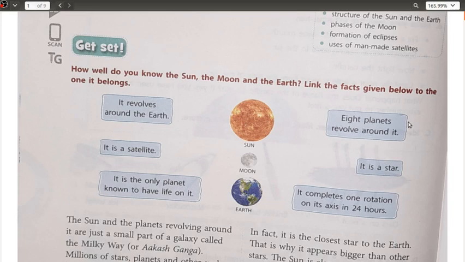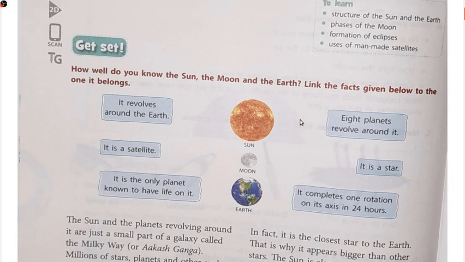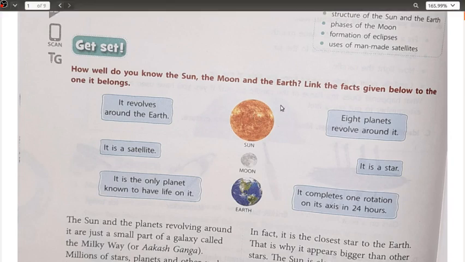Second, 8 planets revolve around it, because the sun is in the center and all the other planets, whether it is the earth, Jupiter, Saturn, Mars, Venus or whatever, out of all these 8 planets, they keep on revolving around the sun in their fixed orbits. Okay, so these are the two statements for the sun. 8 planets revolve around it and it is a star.